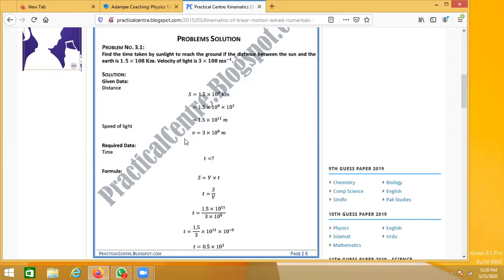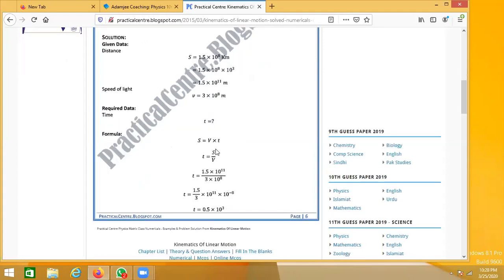Velocity is the speed of light, 3 × 10^8 meters per second. This is incorrect, what they have written, you can see my cursor: the unit is incorrect. It will not be in meters, it will be in meters per second. So do the necessary corrections as well.